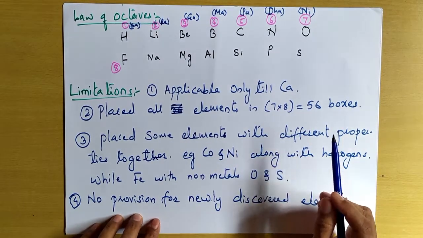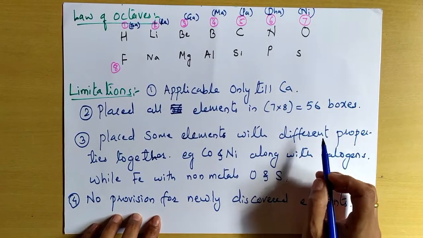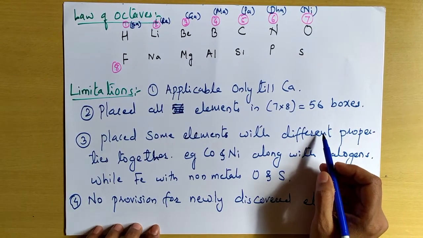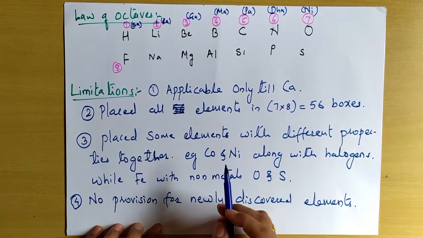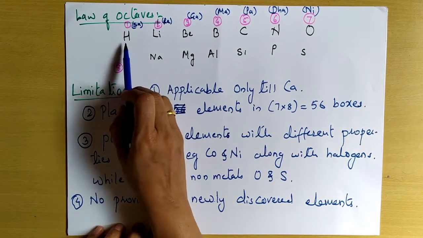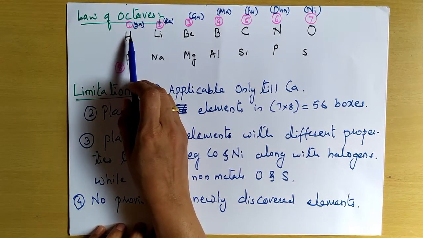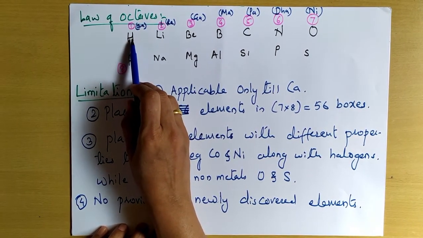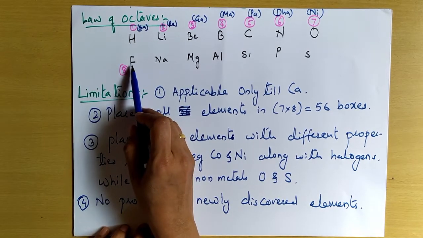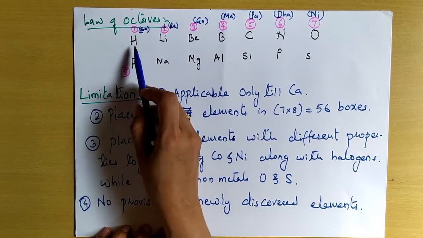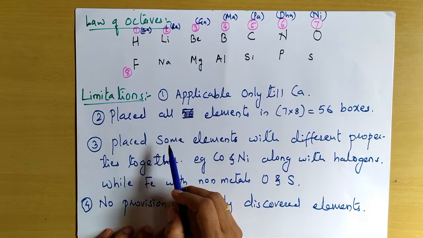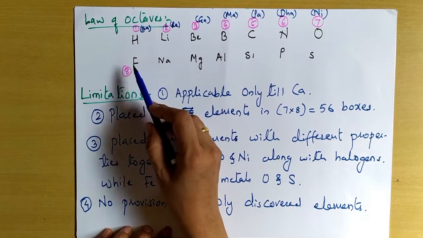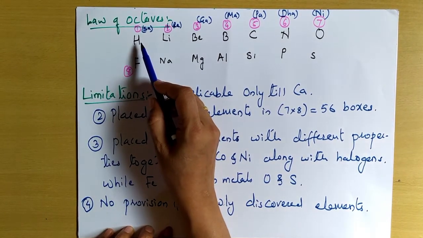It is given on page number 17 of your textbook. Then what did he conclude? He came to know that the properties of the first element, that is hydrogen, and the properties of the eighth element, that is fluorine, come out to be the same. So every eighth element showed similar properties to the first element.